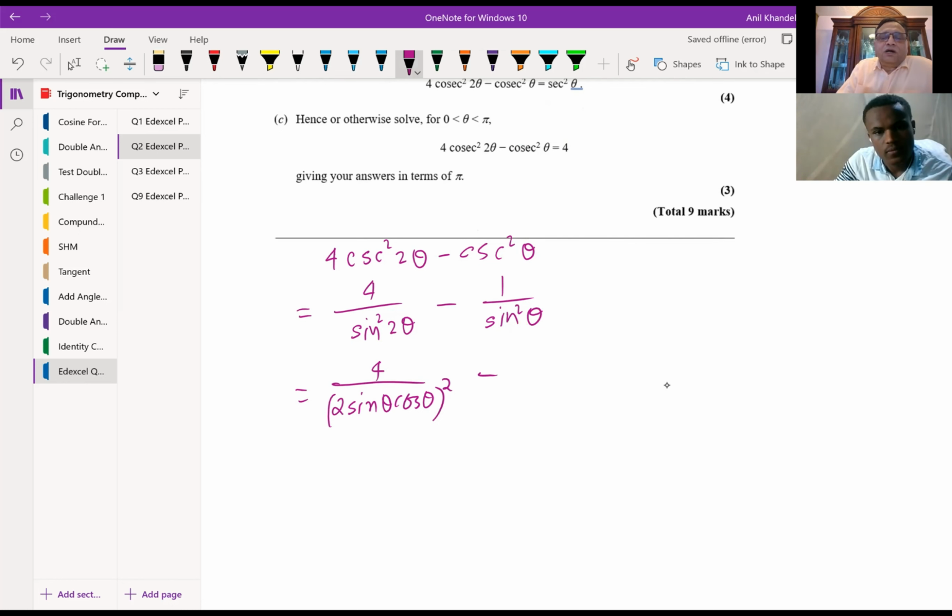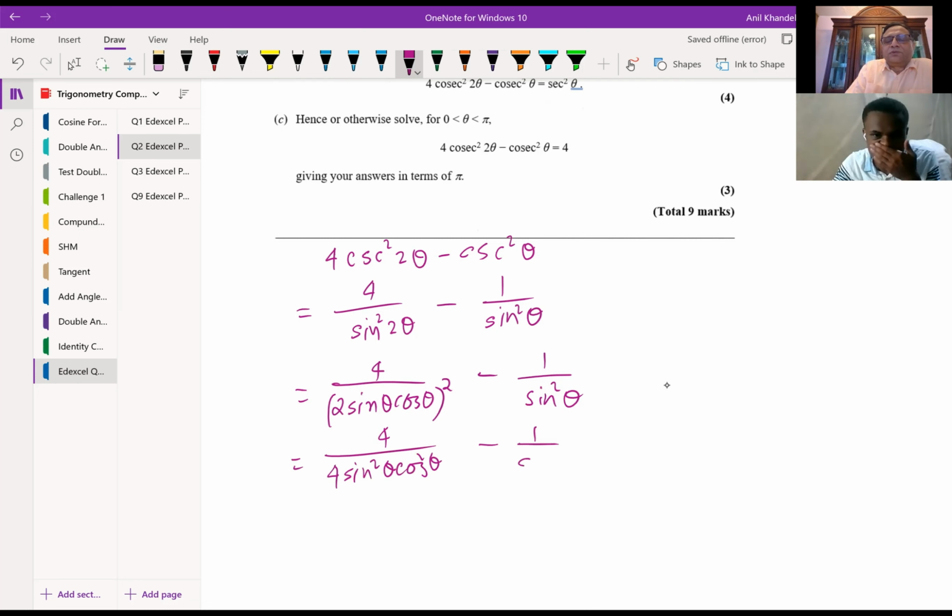Well, we can leave it as such because you want both sine and cosine terms, right? So let's just keep it as 1 over sine square theta for now. And here, what do we have? We have 4 over 4 sine square theta cos square theta, minus 1 over sine square theta, correct? And now 4 and 4 cancel. So what do we have?